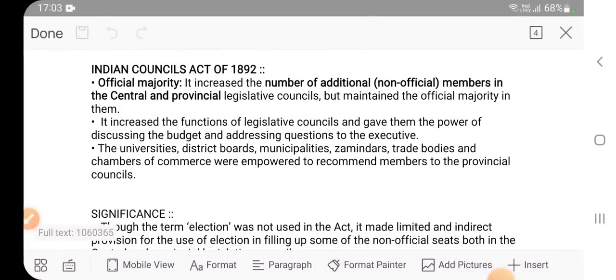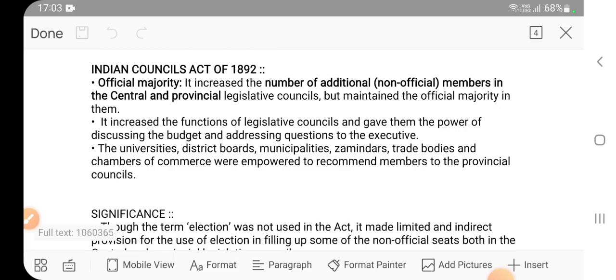Now the Indian Councils Act of 1892. See, these acts are related to only councils. So in each act, what would happen? The number of non-official representatives would be increased in each and every subsequent act. For example, in 1892 what happened? It increased the number of additional non-official members, but maintained the official majority. It means the official majority was maintained,